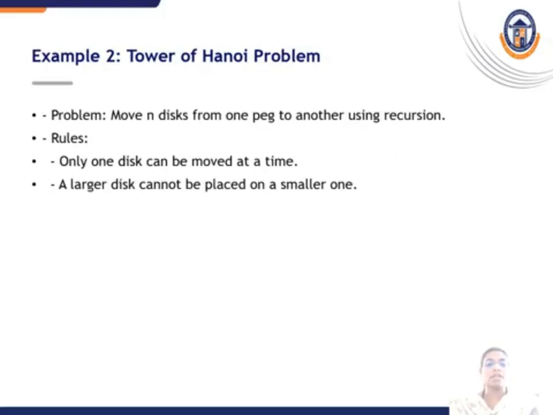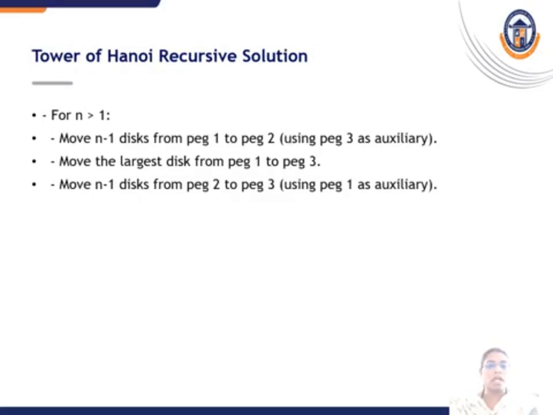The example 2 for this recursive algorithm is the Towers of Hanoi problem. The problem is to move n disks from one peg to another using recursion. The rules for this Towers of Hanoi problem are: only one disk can be moved at a time, and a larger disk cannot be placed on a smaller one.